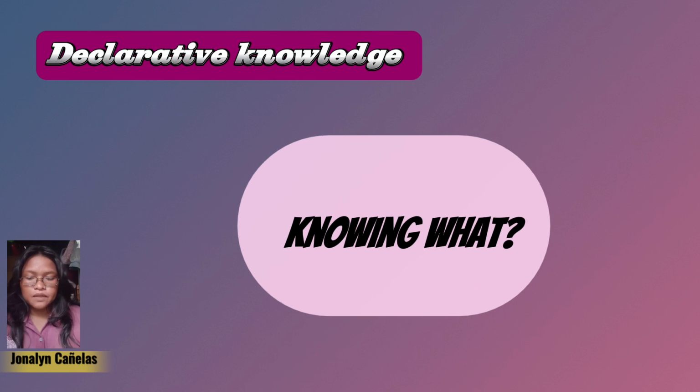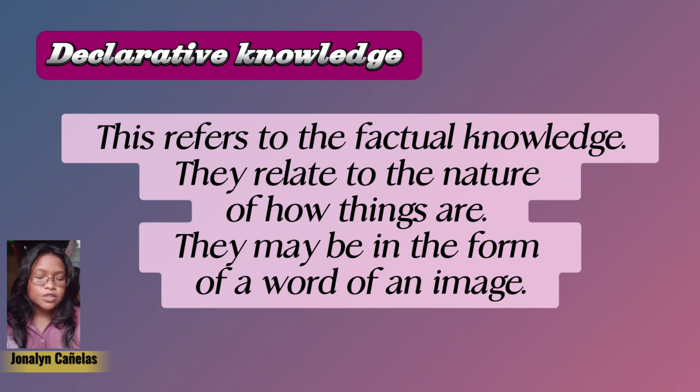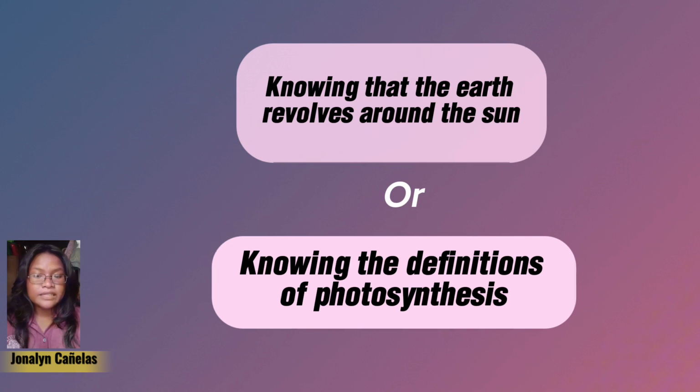The next one is declarative knowledge, knowing what. Declarative knowledge is factual information or truths we know about the world. It tells us what things are and helps us describe, explain, or recall facts, concepts, and principles. Examples: knowing that the earth revolves around the sun, or knowing the definition of photosynthesis.